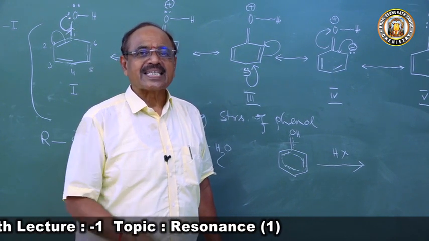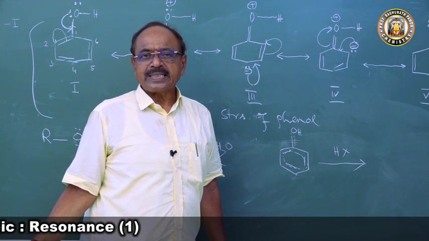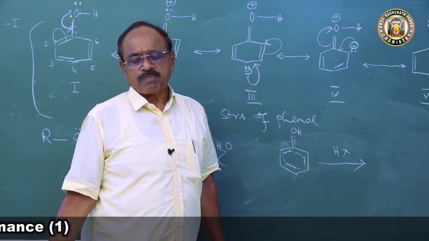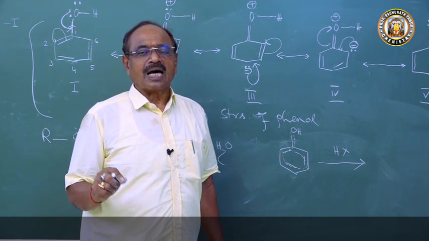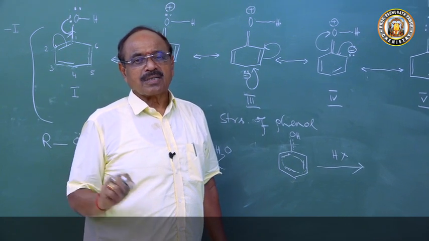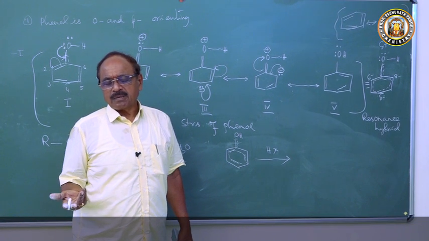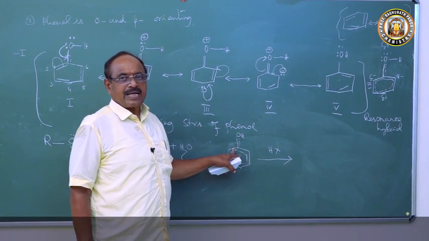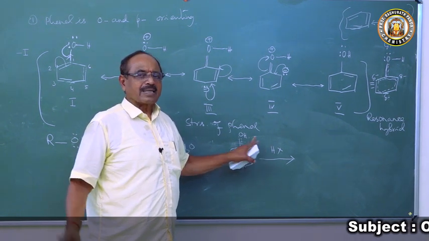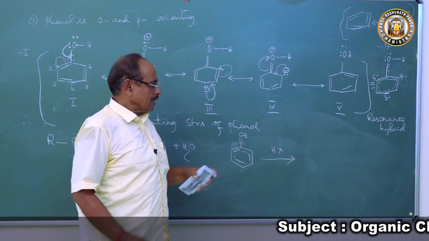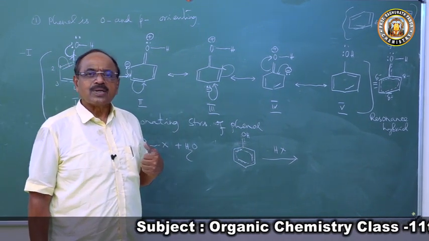The students who are reading second year must have completed by now the phenol preparation and properties, or will be completing them. There a question may come: alcohol forms alkyl halide but not phenol. In the same way, aryl halide cannot be obtained by treating phenol with HX. You can get aryl halide, but not from phenol. The reason is that the carbon-oxygen bond has double bond character, so it is very difficult to cleave.